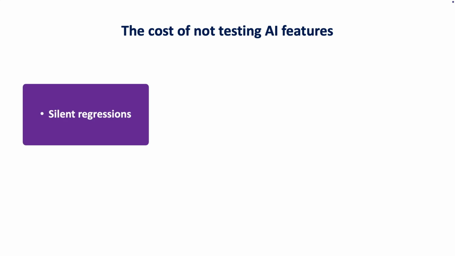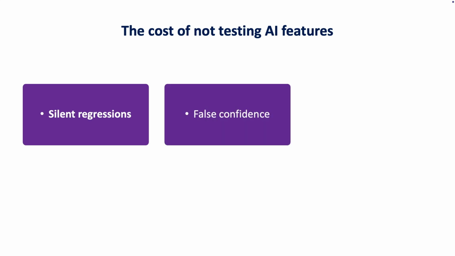The first one, silent regression. You tune a prompt to fix one behavior and you break another one. No red test, no crash, no log line. Nothing tells you it happened. The second one, false confidence. Your suite is green, but green means your networking works, your parsing works, your view models work. It says nothing about the quality of what the model produced.